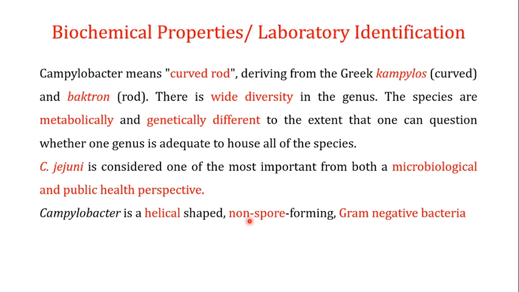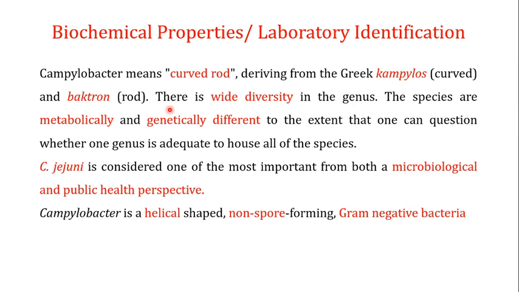When we talk about the biochemical properties or the laboratory identification of Campylobacter jejuni, Campylobacter means curved rods. This term is derived from the Greek campylos, which refers to curved structure, and bactron, which refers to a rod structure.